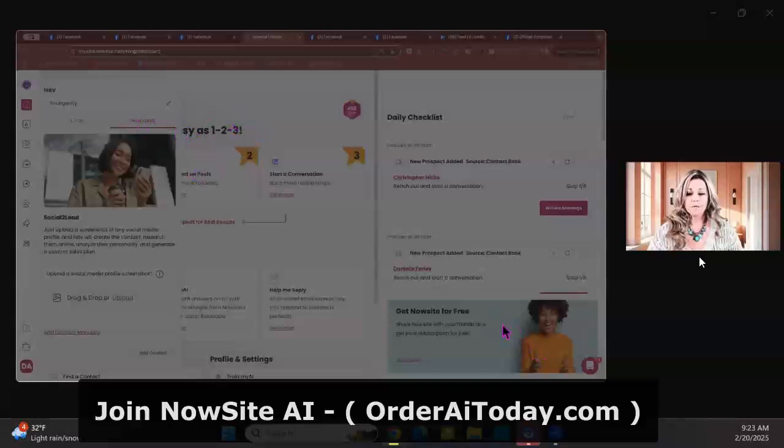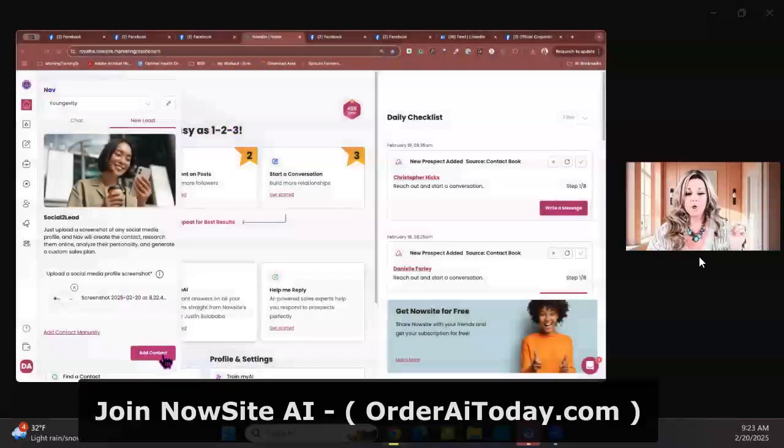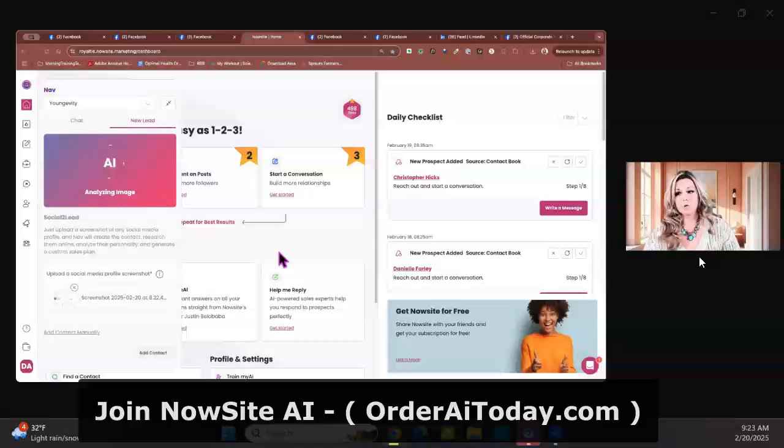Now, the convenient thing about that, when you take a screenshot to put her in, what's really nice is, first of all, you're not doing all the typing. But the other thing is that as you put her in, it's actually looking at all of her other information. Now, this takes a minute. It does take a minute. However, as it's going through, it's looking at her Facebook profile. It's looking at the Instagram profile. It's looking at LinkedIn.